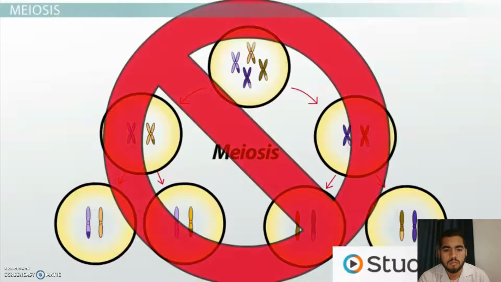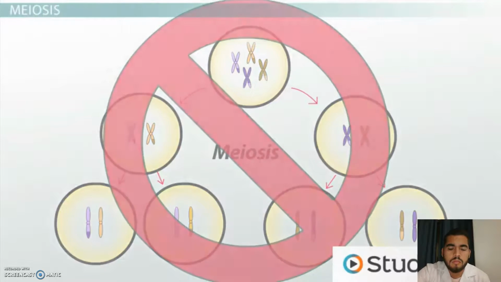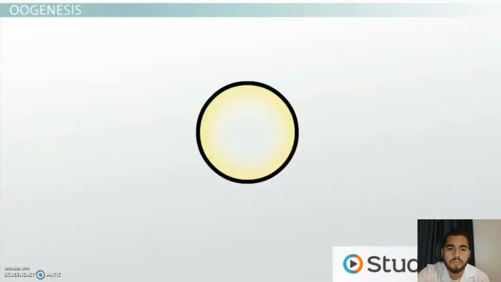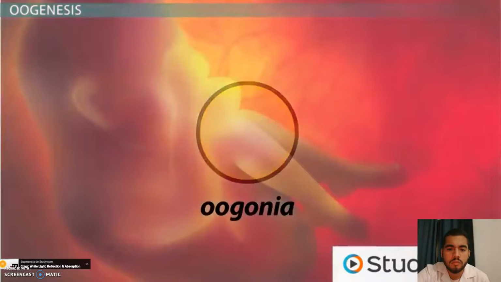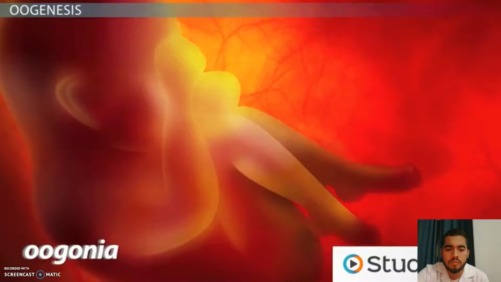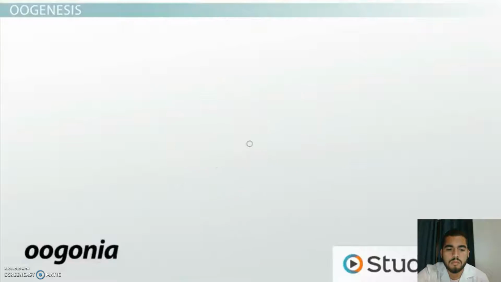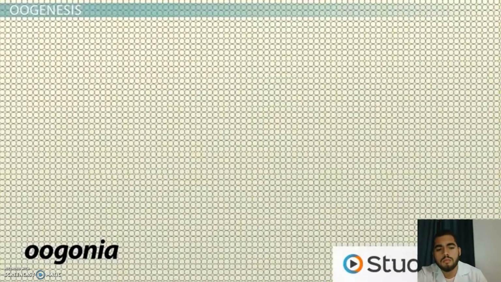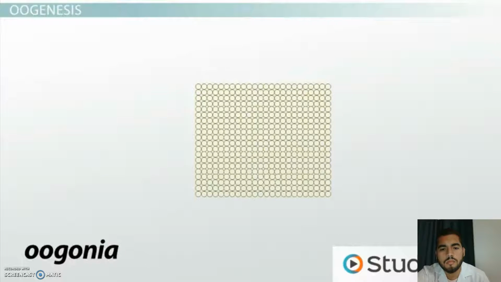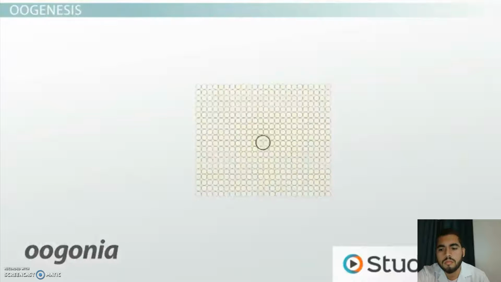Let's go through the process of oogenesis to see how this works and how many haploid gametes are made from a diploid cell. The diploid germ cells that have the potential to develop into ova are called oogonia. In humans, all of a female's oogonia that she will make in her lifetime are created when she's still a fetus and hasn't even been born yet. In fact, about 1 or 2 months before a baby girl is born, most of her approximately 7 million oogonia die, and the remaining surviving oogonia enter meiosis I and become primary oocytes.